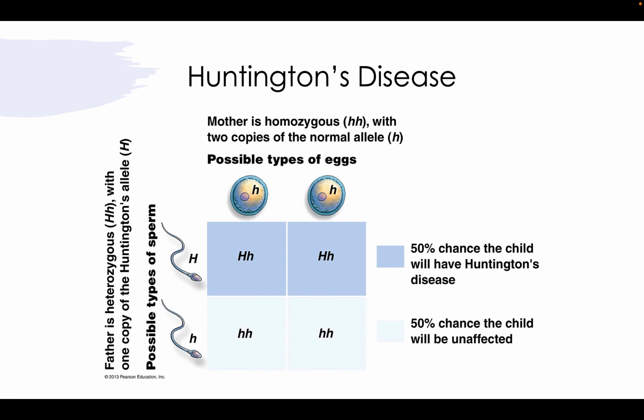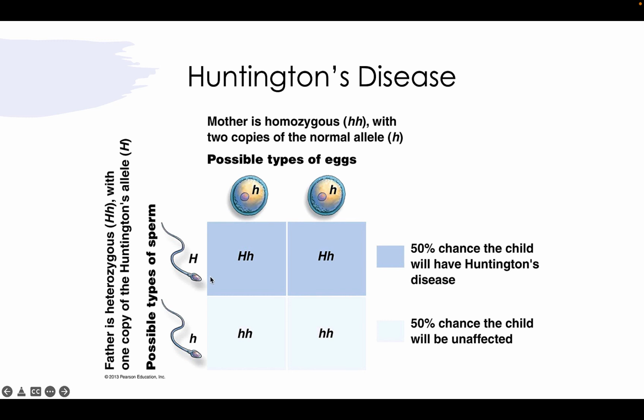So with Huntington's disease being represented in our Punnett square cross here, we have mom is completely recessive. She doesn't carry it whatsoever for Huntington's. No Huntington's genes in mom's pool. But dad carries it. He actually is going to get it by the end of his life because he has the big H, right? So this is dominant over the little h.